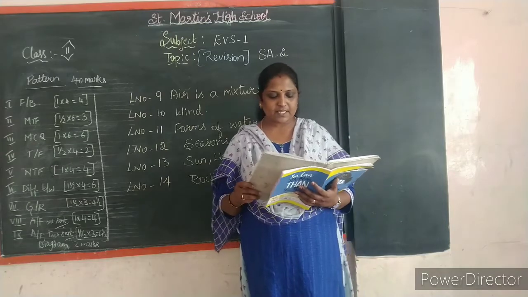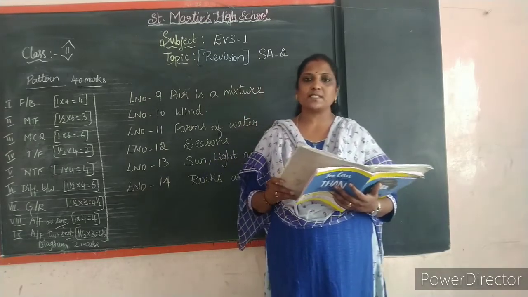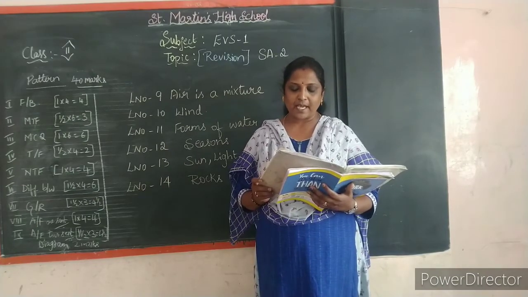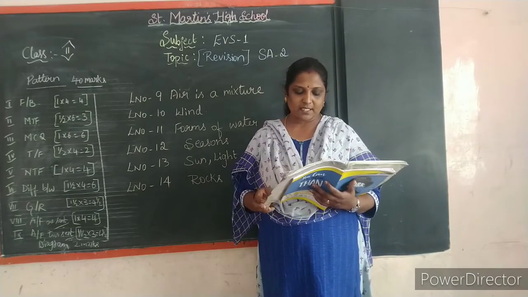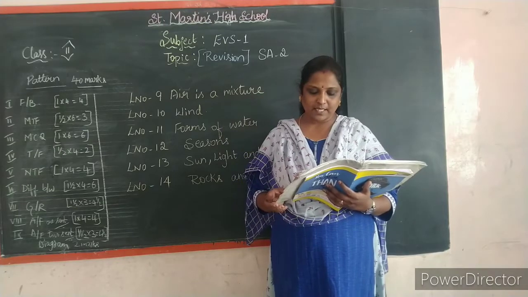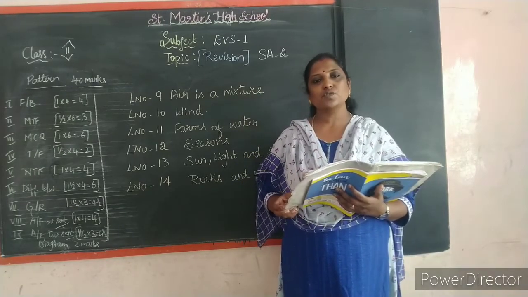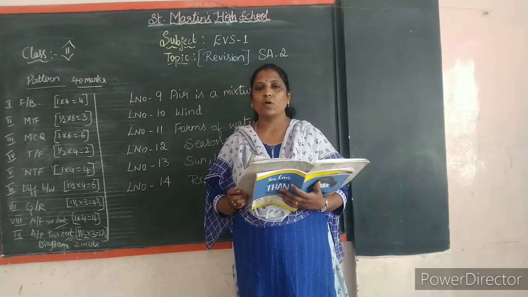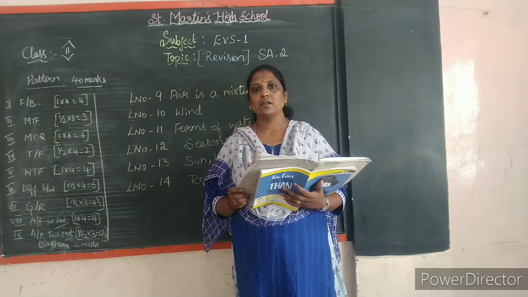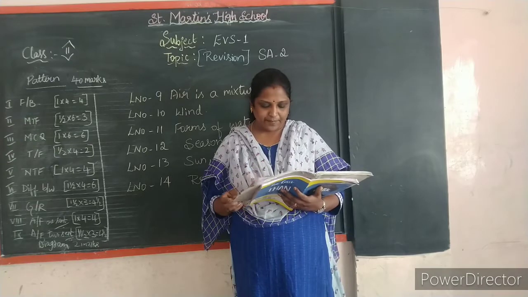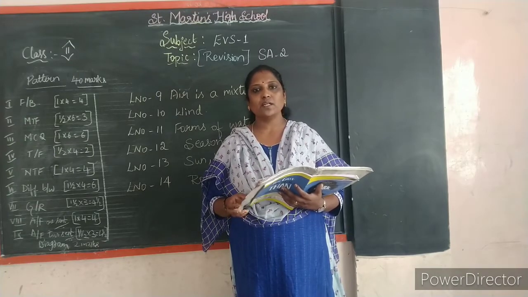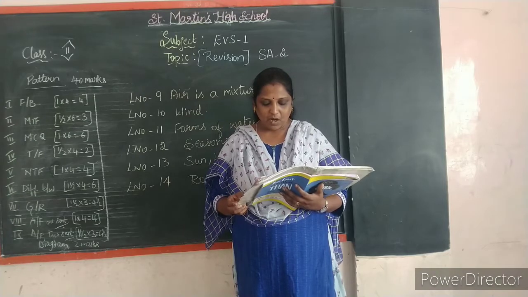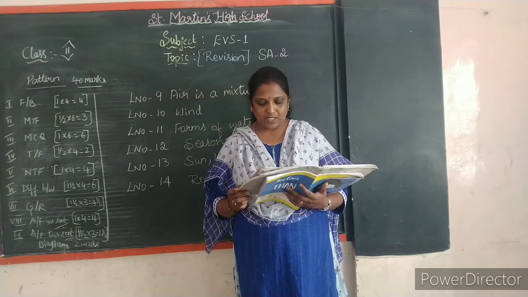So in summer season, what do you do in the summer season, children? Yes, we have summer in April, May and June. The sun shines over us during these months. We wear cotton clothes during this time and we like to have mangoes, watermelons, cucumber. Is it not, children? Yes. And we use fans, coolers and air conditioners in summer. As it is very hot during this season, we sweat a lot.